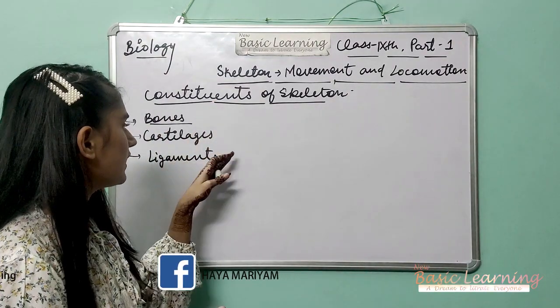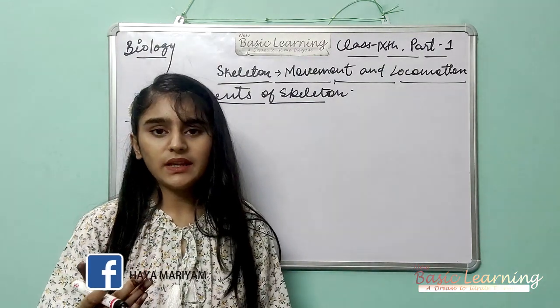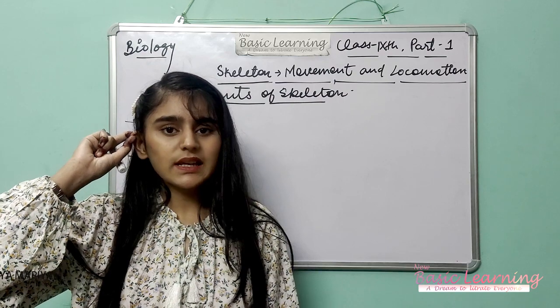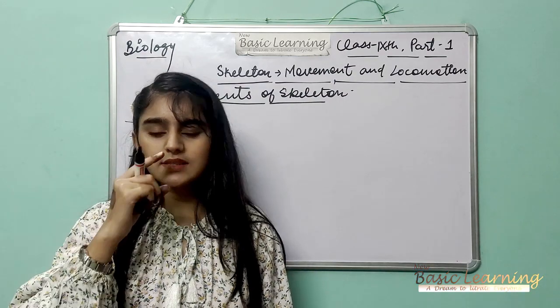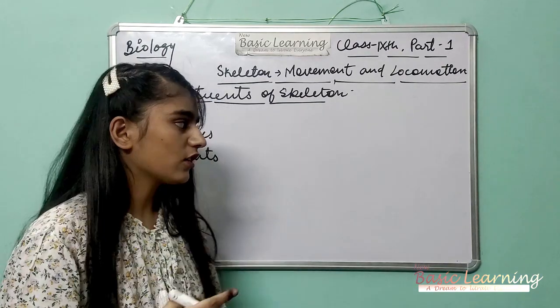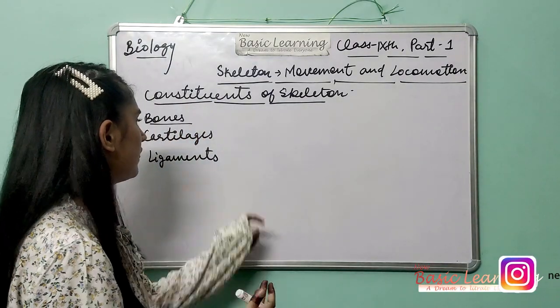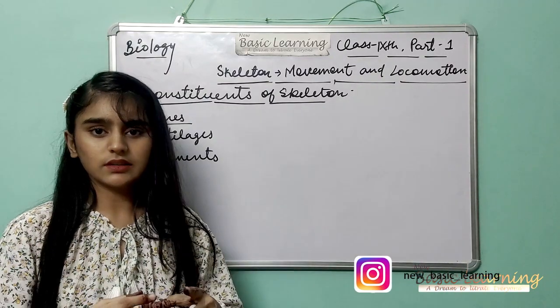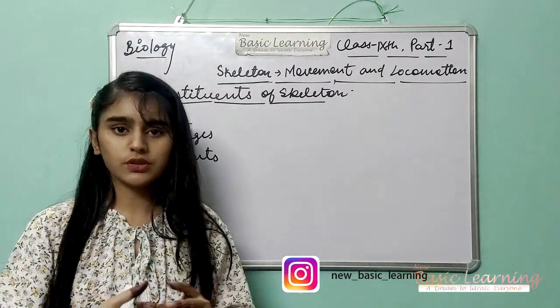Okay, then cartilages. Cartilage is the example I can say of the projecting external ears, or you can say the tip of the nose. This is the cartilage. It also supports your skeleton, or you can say the bone part. Then the ligaments, they bind the bones together. Okay, they bind the bones together.